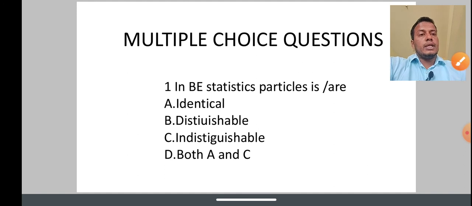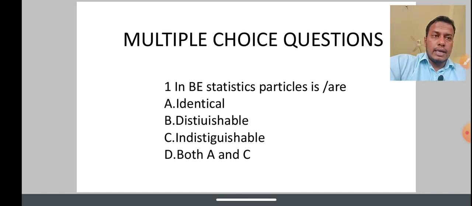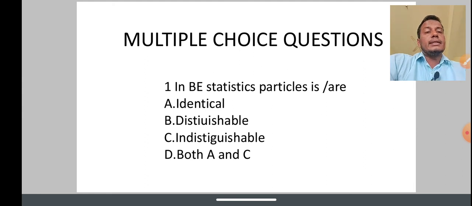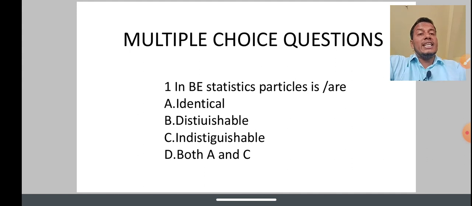So let us check some basic multiple choice questions to test your understanding. In BE statistics, particles are identical, distinguishable or indistinguishable, or both A and C? They are identical and also indistinguishable. Indistinguishable means they are the same, while distinguishable means they can be told apart. So in BE statistics, particles are identical as well as indistinguishable.